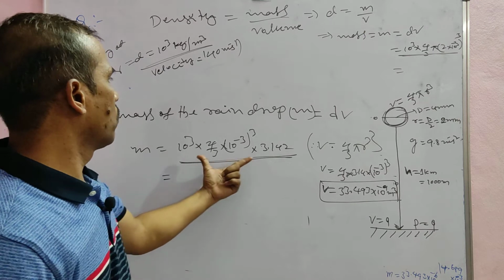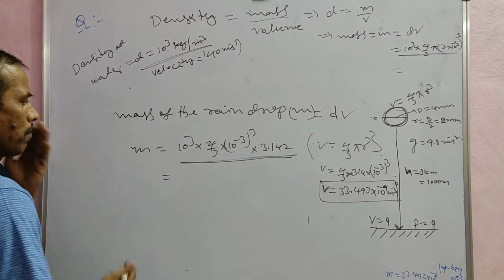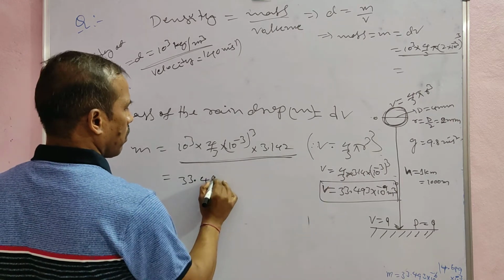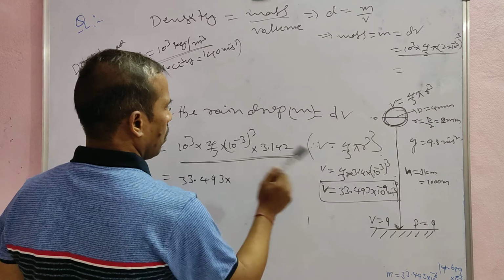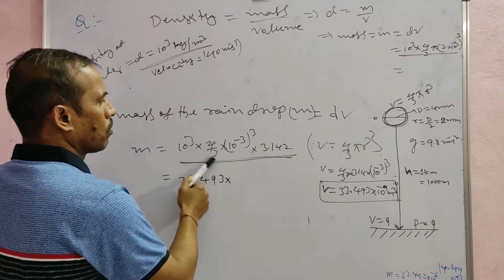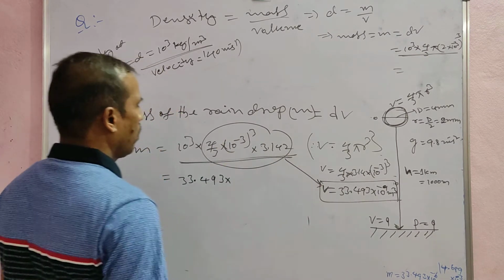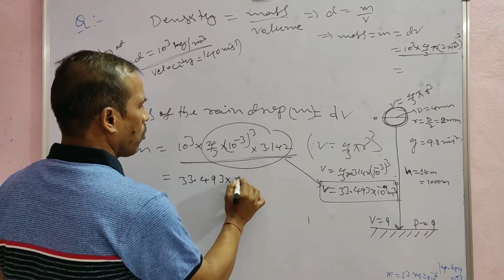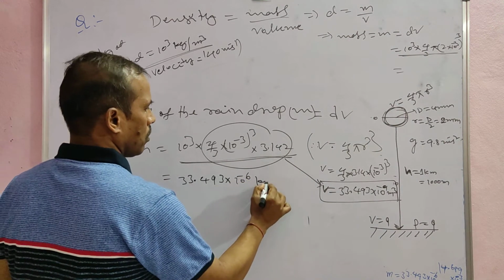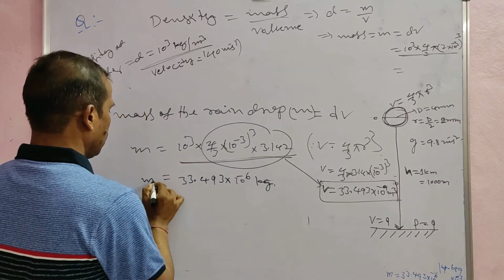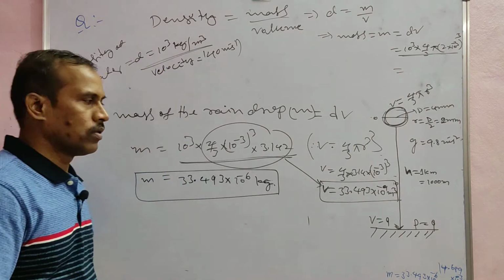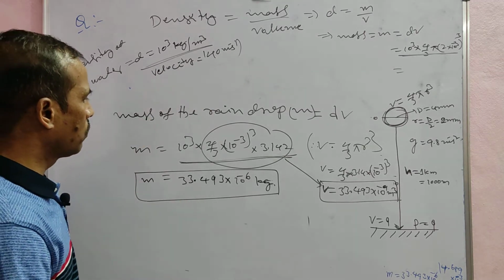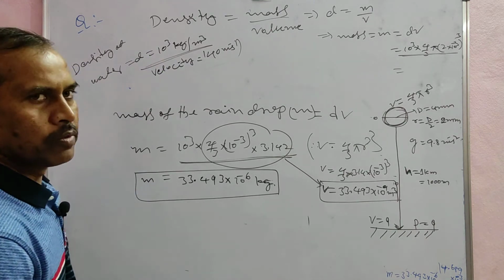Now the mass of the raindrop. Simplifying, we get 33.493 into 10 power minus 9 times the density of the raindrop, which is 10 power plus 3. So 10 power 3 and 10 power minus 9 leaves 10 power minus 6 kg. This is the mass of the raindrop. Now the velocity of the raindrop is 140 meter per second, the mass of the raindrop is 33.493 into 10 power minus 6 kg, and the density is 10 cube kg per meter cube.